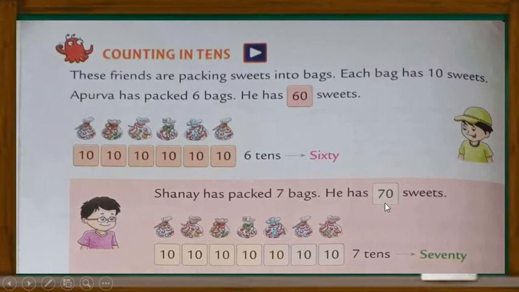So, how many sweets does he have? Look, these are the bags of sweets and Shanai has 7 bags. Okay? 10, 10, 10. This is 7 times 10s. So, 7 times 10s means 70. So, we can say that he has 70 sweets. Okay?